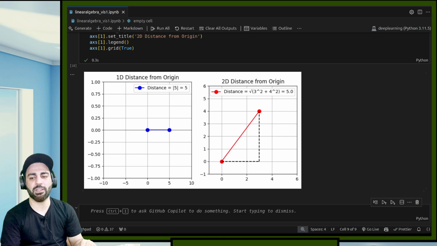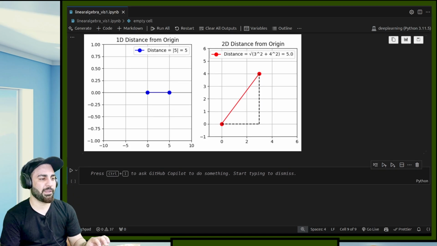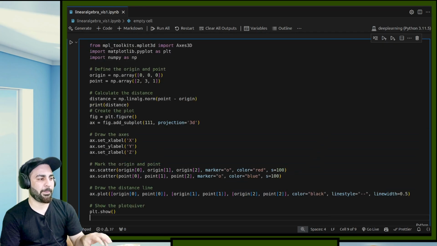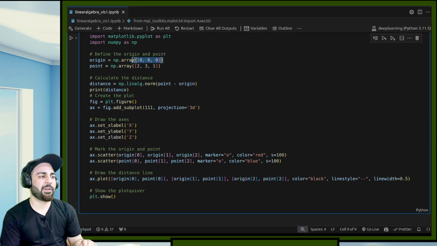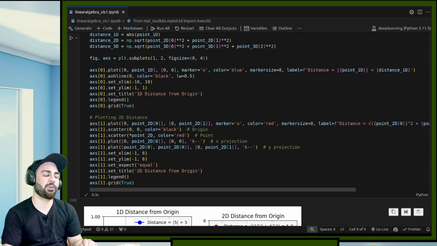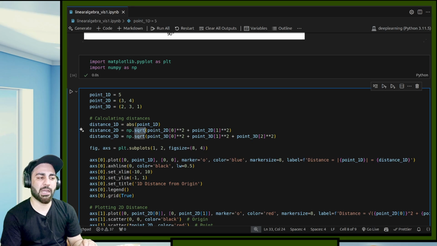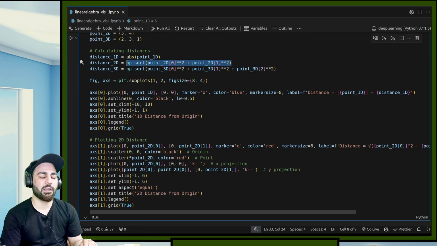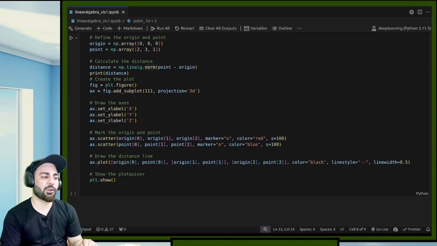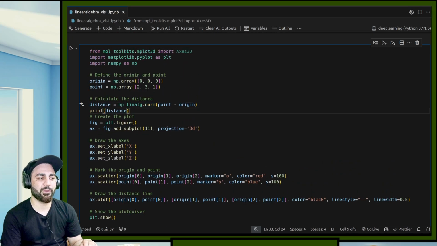Again, if I want to show it in 3D, it is pretty similar. So I'm defining the origin point, I'm defining the point, I'm calculating the distance. This norm basically does the same thing which we did over here. I just wanted to show you one more thing about NumPy. This is np.sqrt, and we did all of these things on our own. If you just define this np.linalg.norm, it will do the same thing. Point minus origin and calculate this norm, and then we can print the distance.